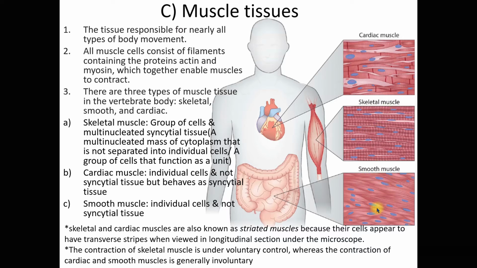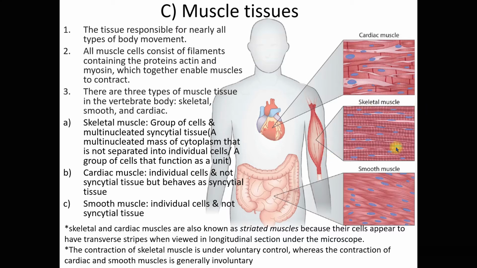Now, if you look at the smooth muscle, all right, do they have transverse stripes? This is a longitudinal section. Do they have transverse stripes? No, they don't. Okay, it's pretty obvious. It does not have these stripes.